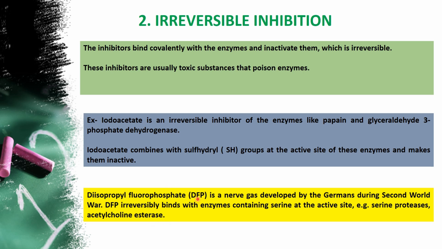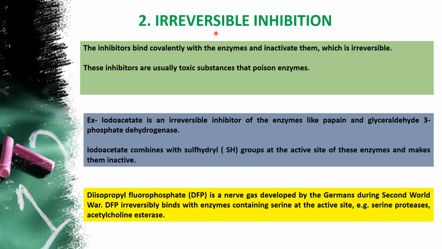So how does it act? It binds to the group on the enzyme, and it is also covalently bound. Covalent means strongly bound, and thereby it inactivates the enzymes called serine proteases and acetylcholine esterase. Acetylcholine esterase comes under nerve transmission, which is very important for movement and passing messages in the system. So with the irreversible type, we know very well that the inhibitor can't be removed from the enzyme, and there is totally no chance of product formation.